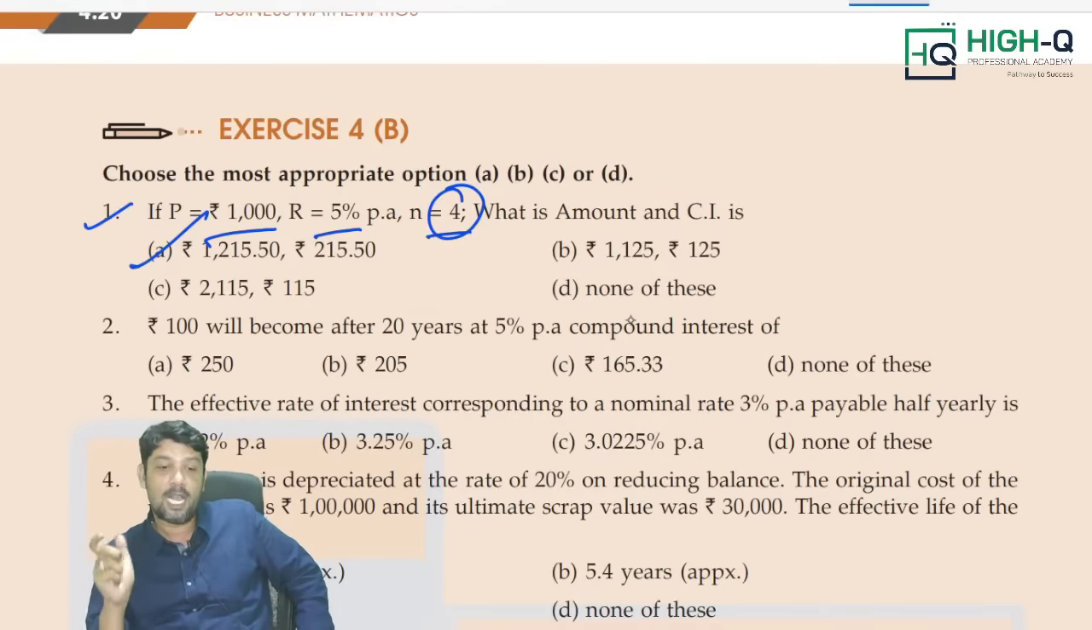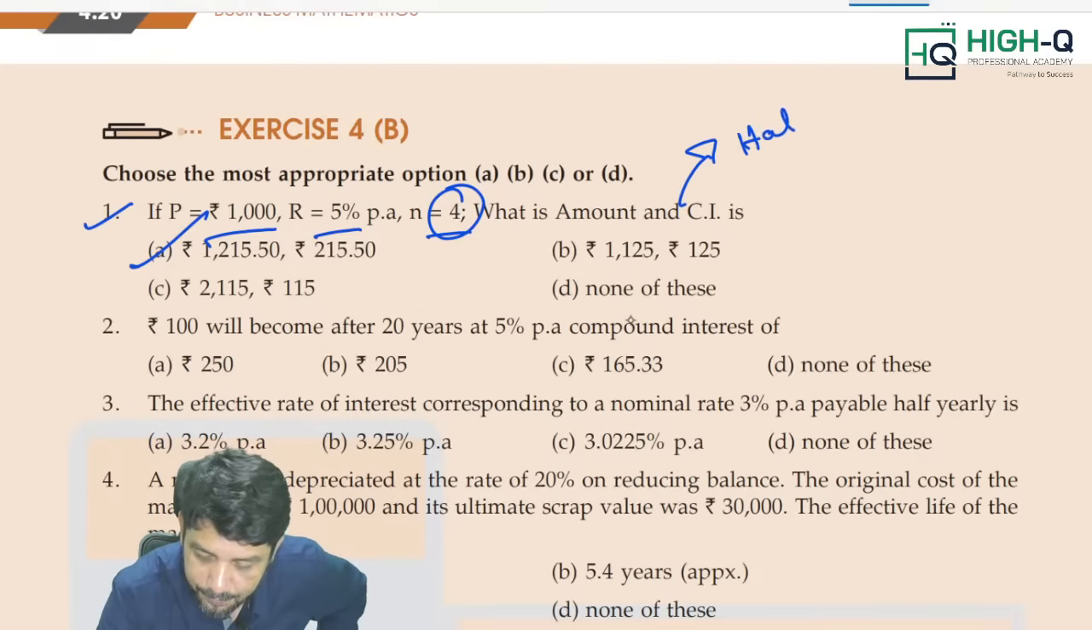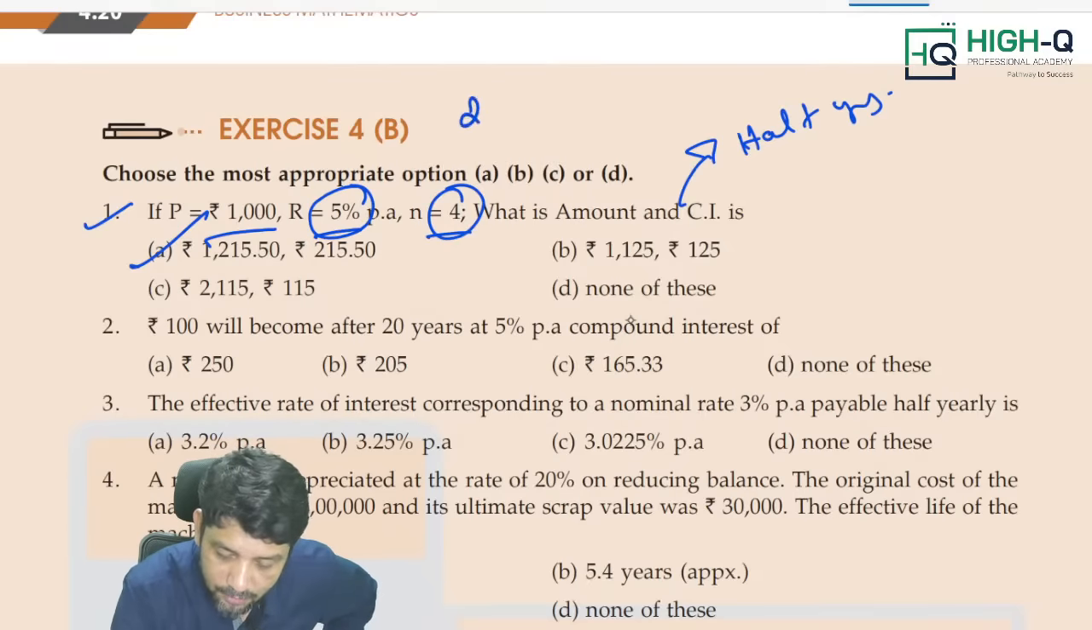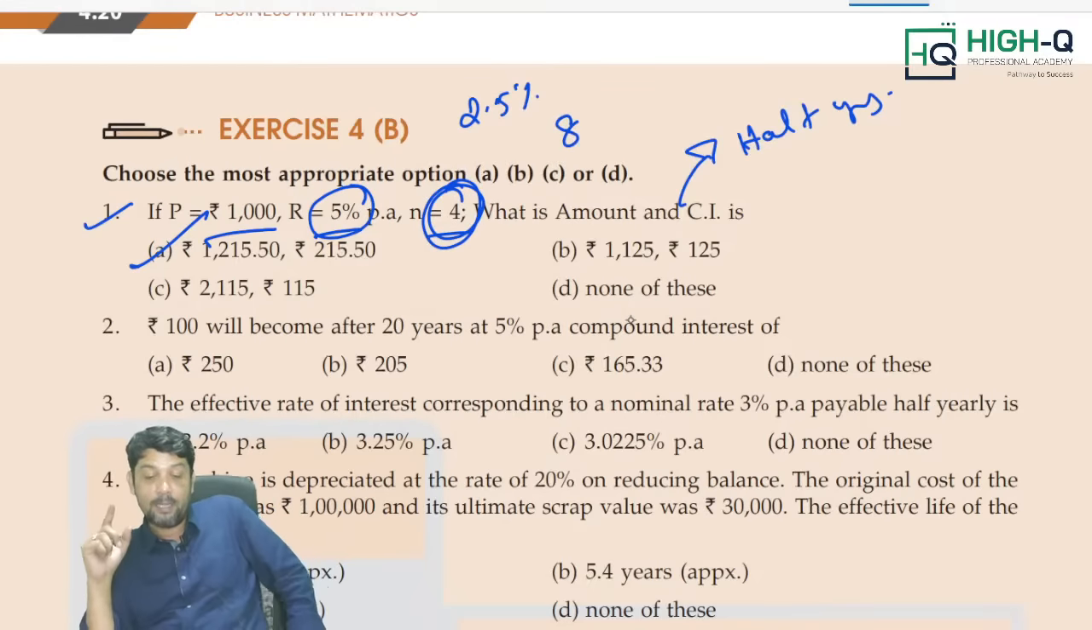Sir, if half yearly comes, for example, the same question comes for half yearly, immediately what you will do? Instead of 5%, you will be using 2.5%. Instead of 4, you will be using 8. That means we will be adding 2.5% for 8 times. That is what the half yearly basis is.